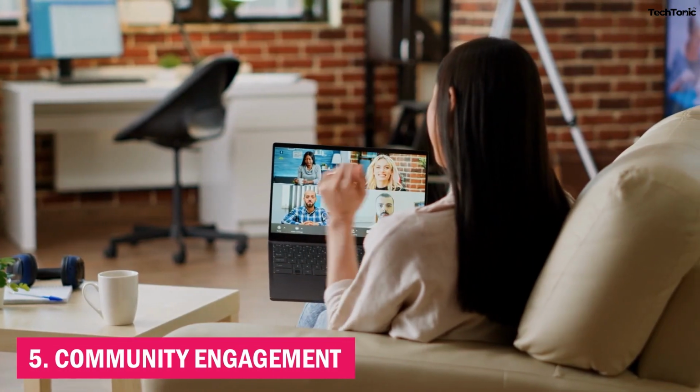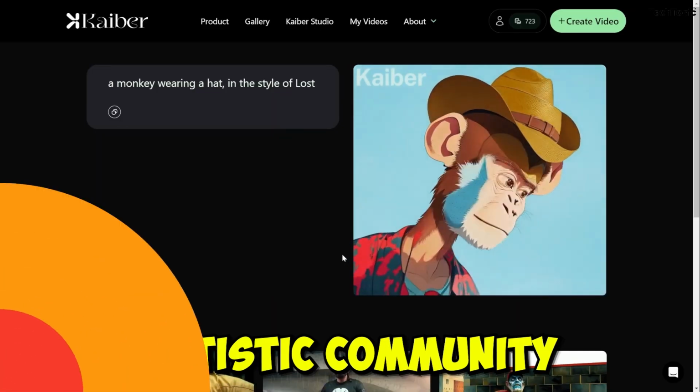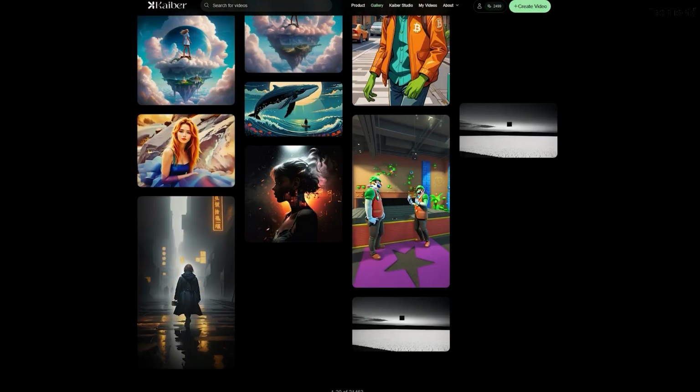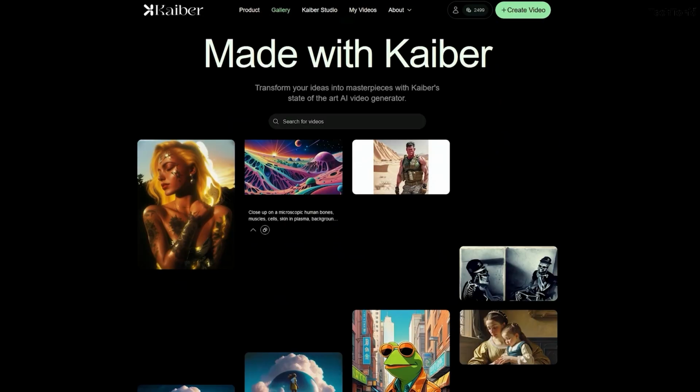5. Community engagement. Kaiber AI fosters collaboration and connection within the artistic community. Users can share their creations, receive feedback, and collaborate on projects, enriching their creative journey through meaningful interactions.